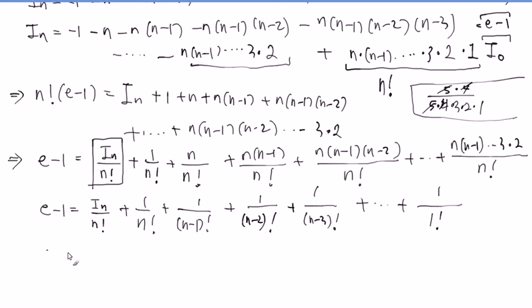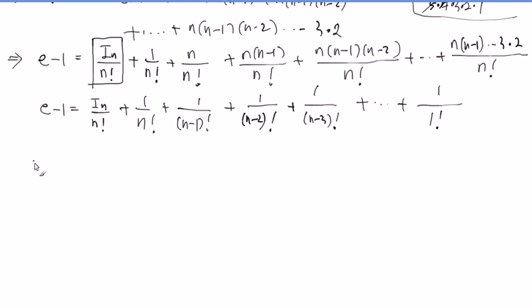So if you solve this thing for e, you have the following. All that plus all the same thing, ditto here, and plus 1 over 1 factorial, plus 1, right? Plus 1. But it is a convention to write this 0 factorial as 1.